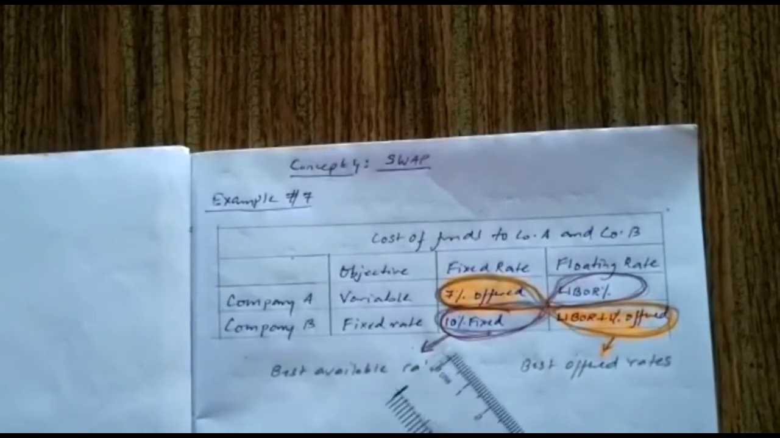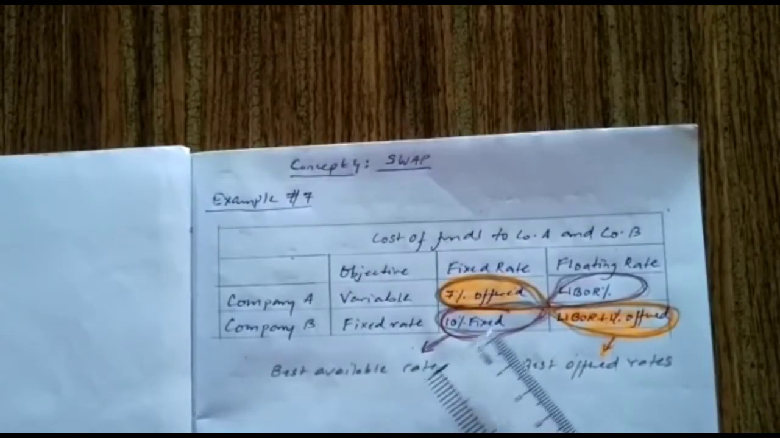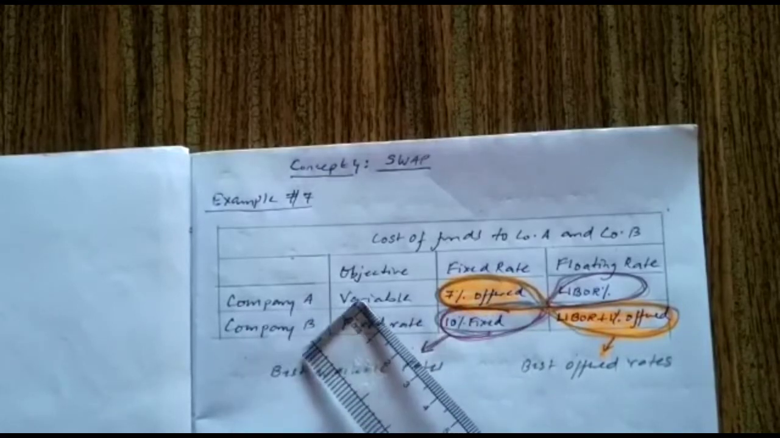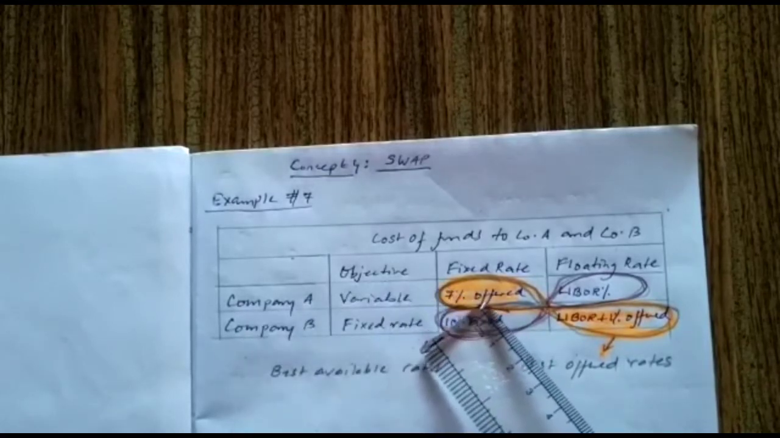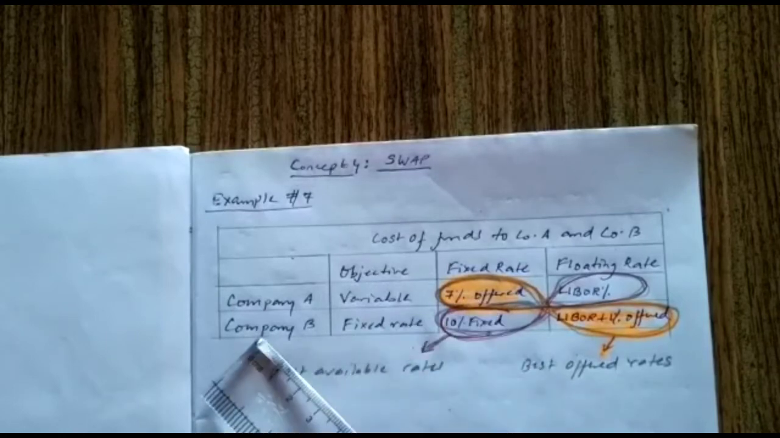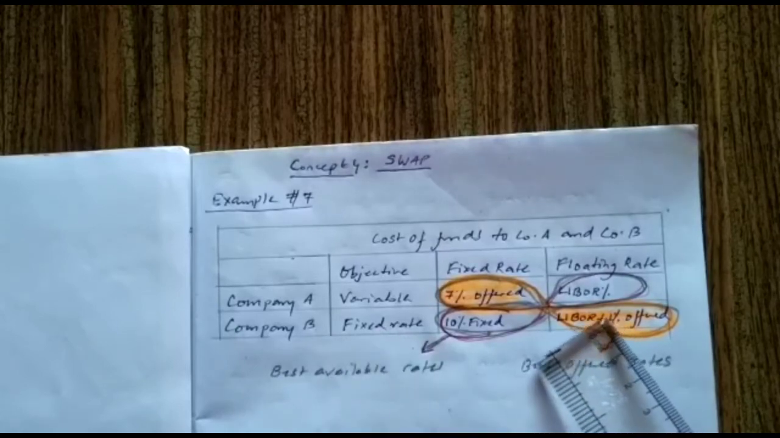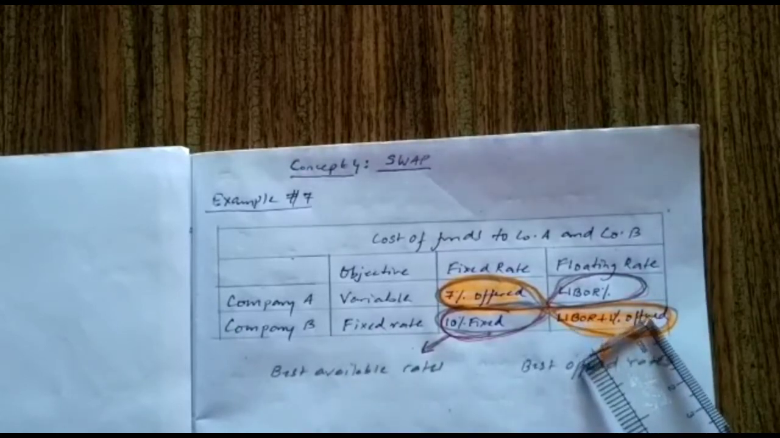But what is offered to company A and company B is just the reverse. Company A wants a variable, whereas they are offered a 7% fixed. Whereas company B wants a fixed rate interest loan, but they are offered LIBOR plus 1% floating rate.